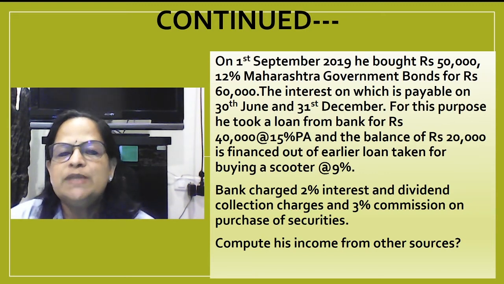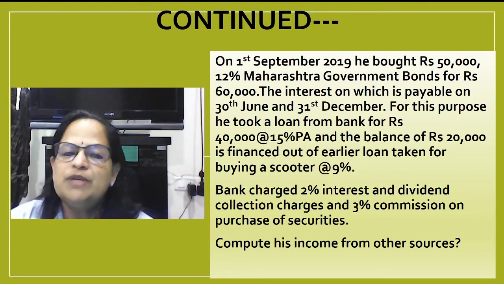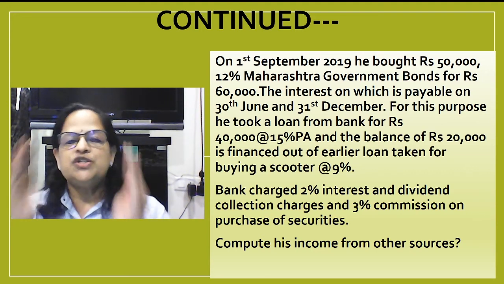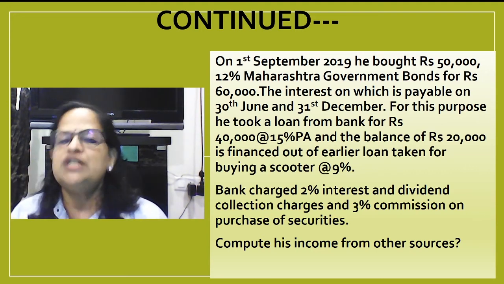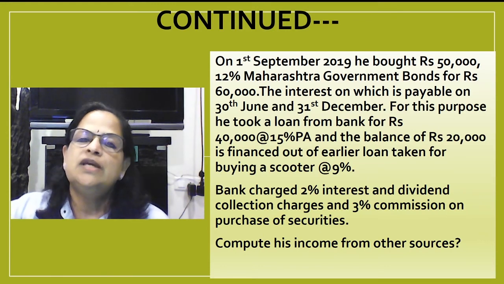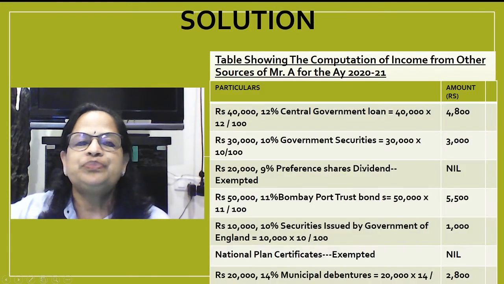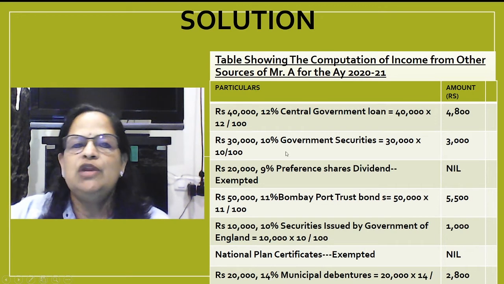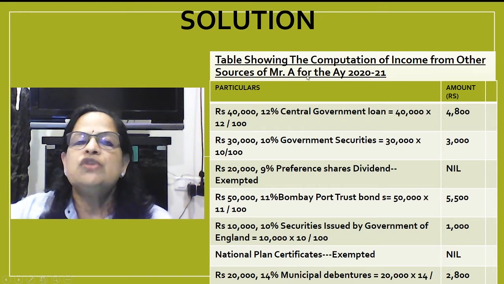Bank charge 2% interest and dividend collection charges and 3% commission on purchase of securities. Compute income from other sources. So on total interest and dividend collected, 2% bank is charging. So the computation is different. So you have to take all the total value you have to take. So table showing the computation of income from other sources of Mr. A for the assessment year 2021.